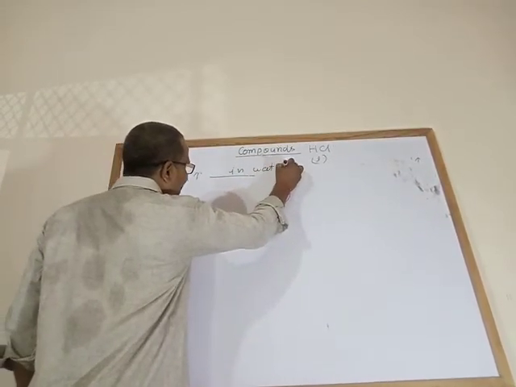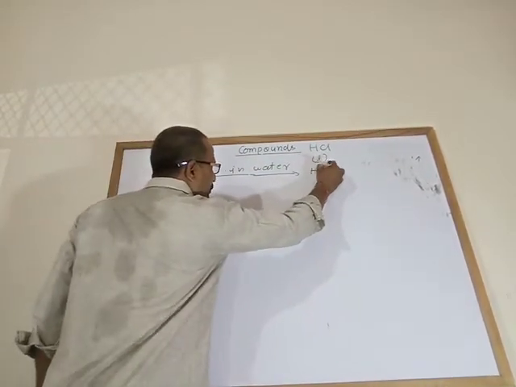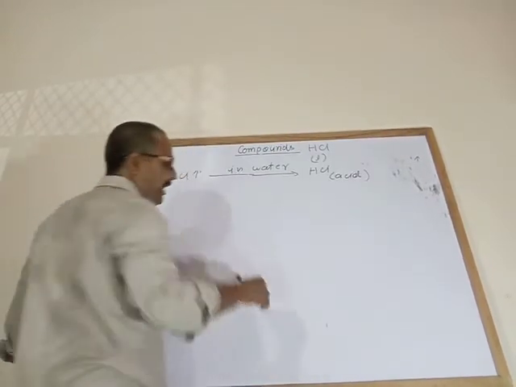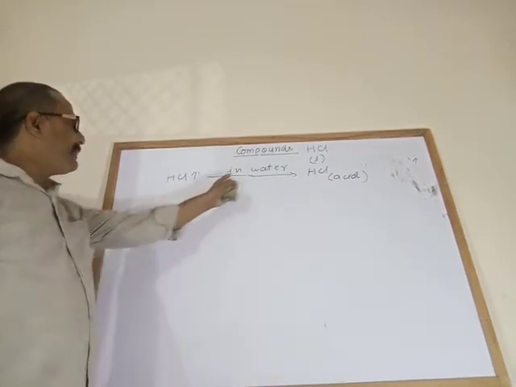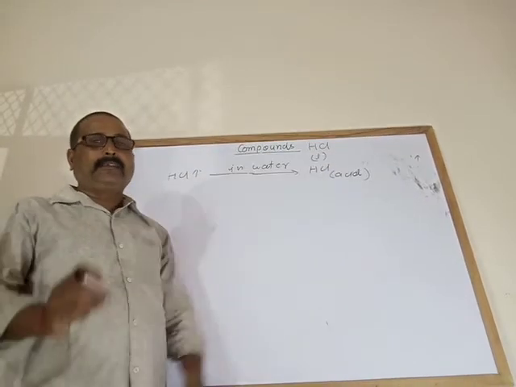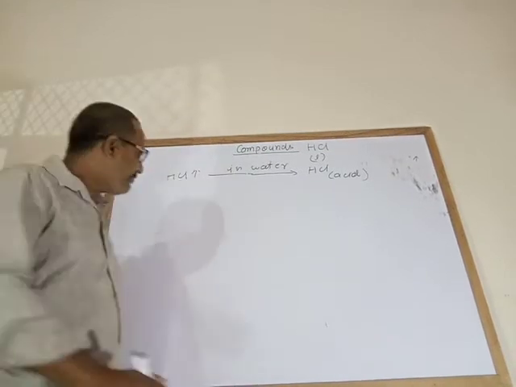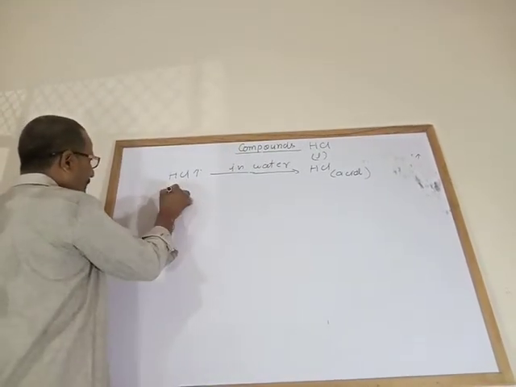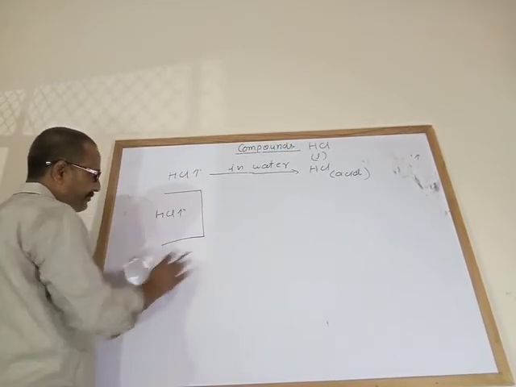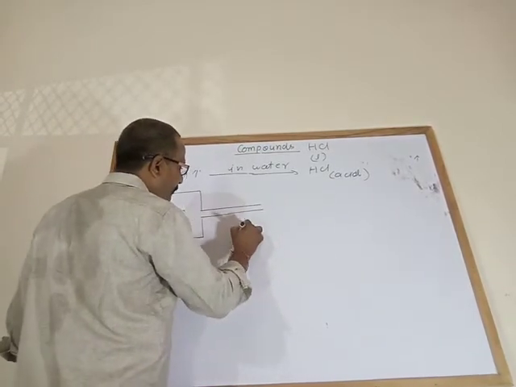This is the process of preparing hydrochloric acid, the liquid acid. How can you prepare it? It is prepared by dissolving hydrogen chloride gas in water. But the process of dissolving is a little bit different. Why? Suppose you have prepared hydrogen chloride gas in the laboratory, and now you want to dissolve it in water